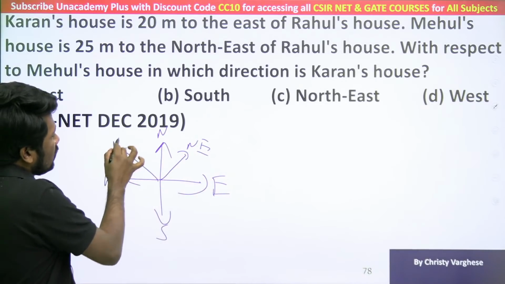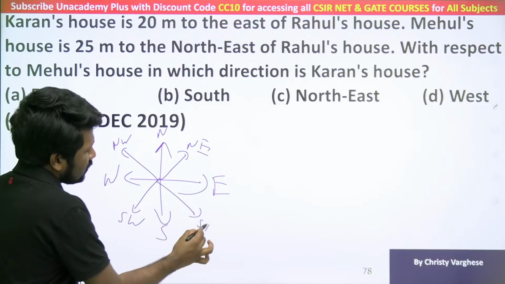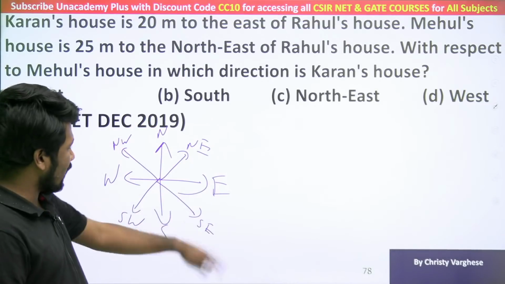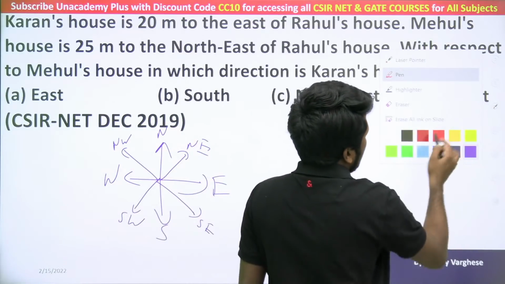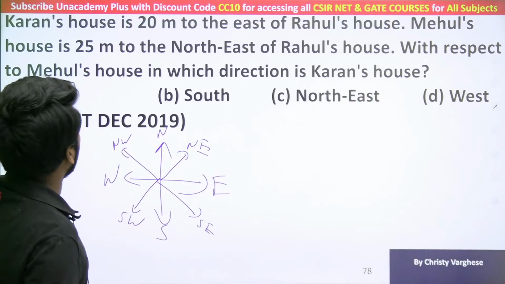North and west in between is northwest. South and west in between is southwest. South and east in between is southeast. So all the 8 directions you are supposed to know. Some questions do not need those in between directions, but some questions need them. So be clear about all the 8 directions.